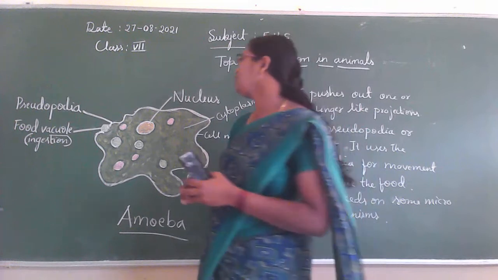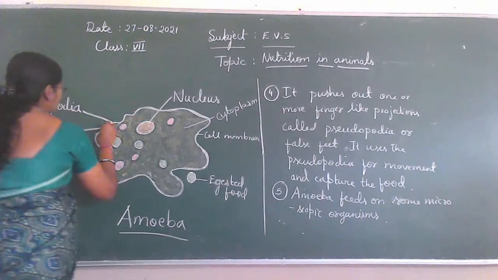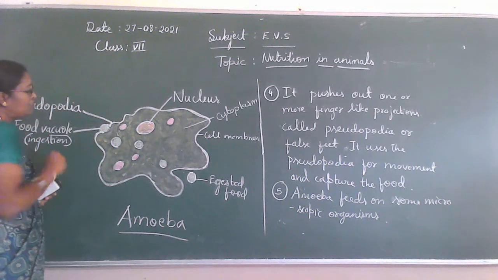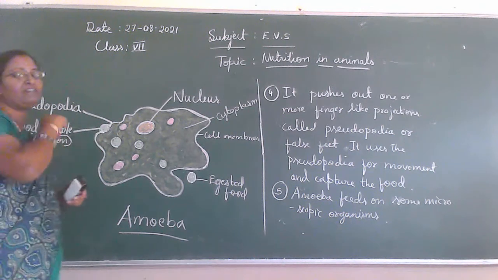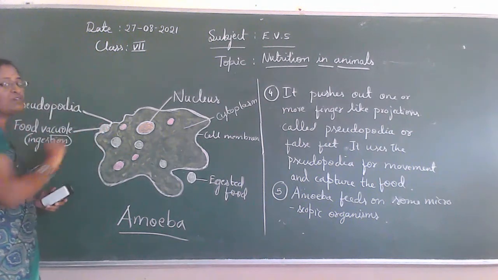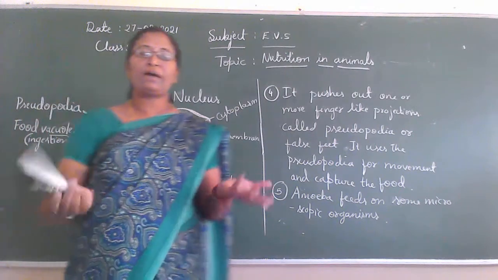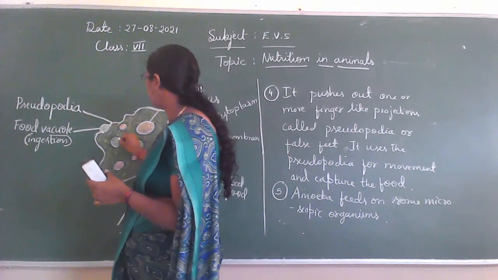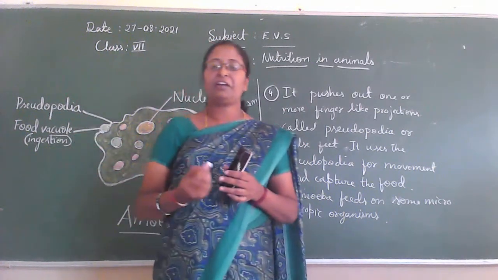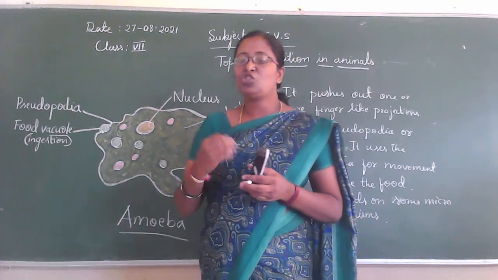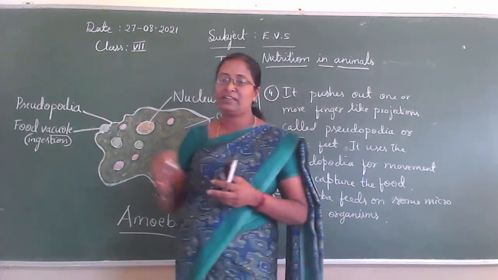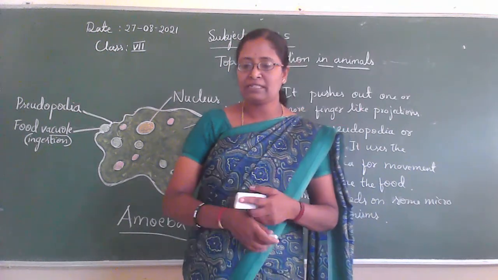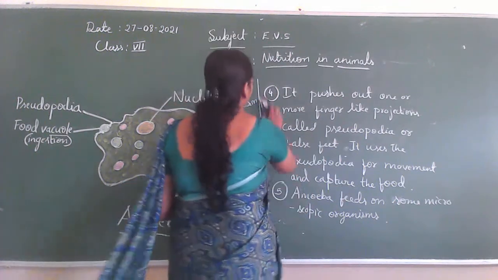Do you understand? See here, when the pseudopodia catches the food, it is trapped in the food vacuole. In the food vacuole, what happens? Digestive juices are secreted into the food vacuole. These juices act on the food, and then that food is broken down into simpler substances. Okay.